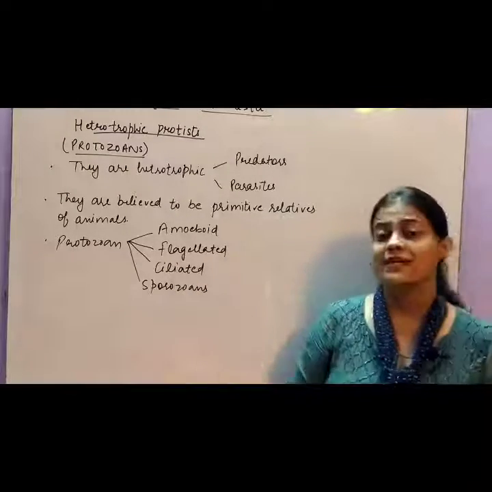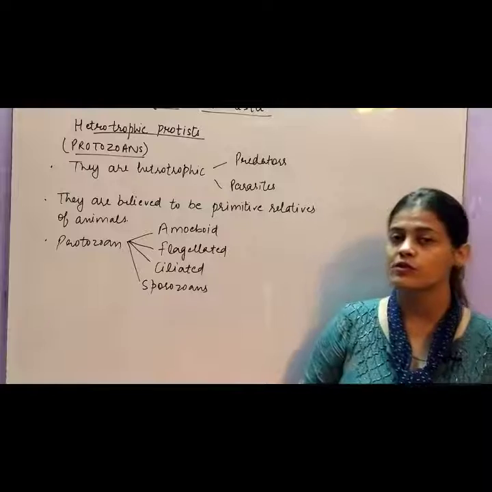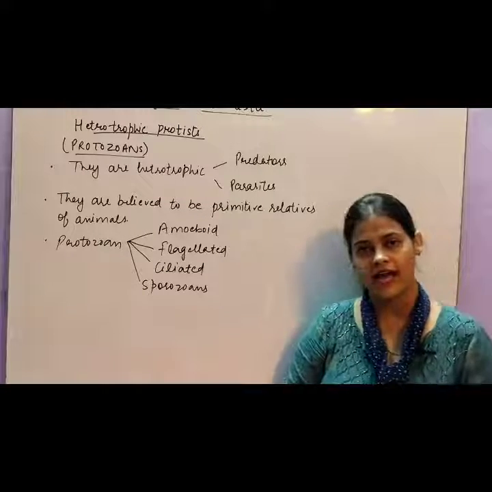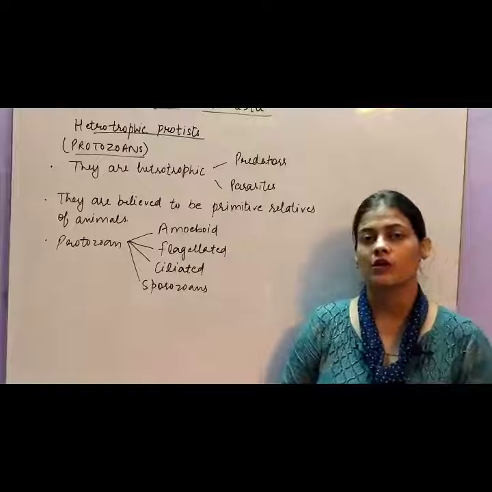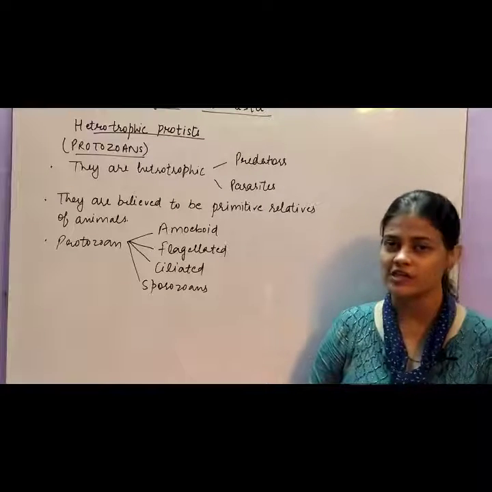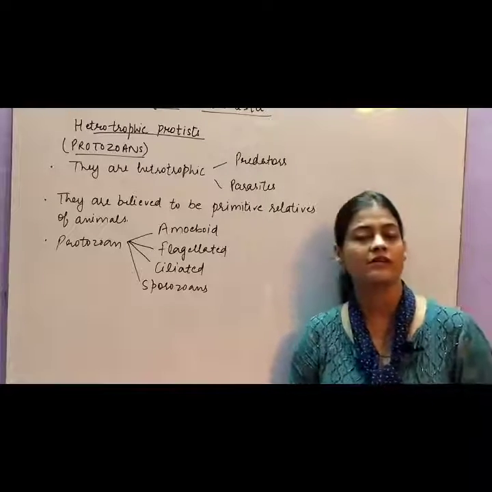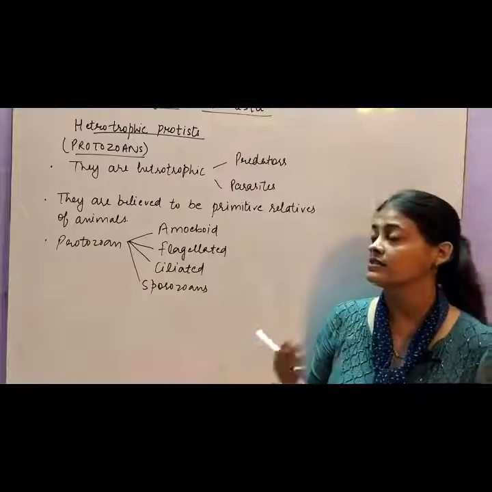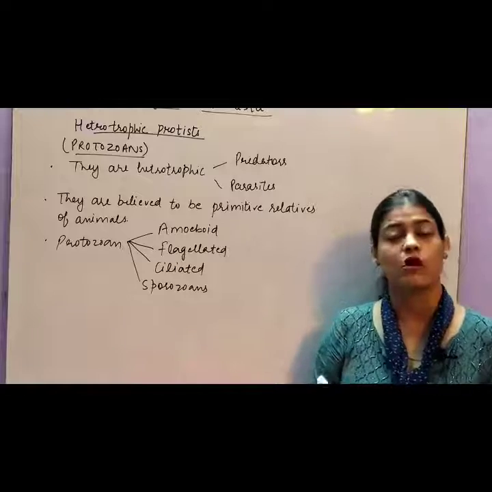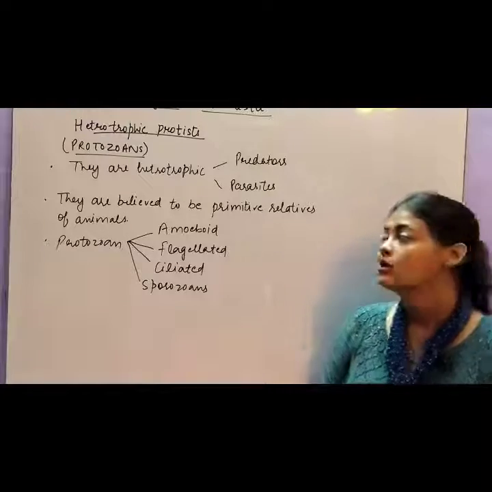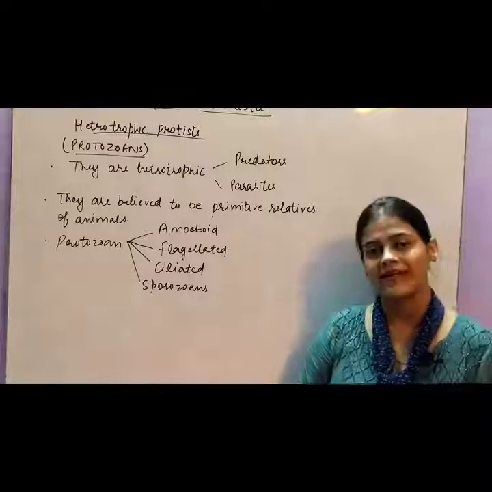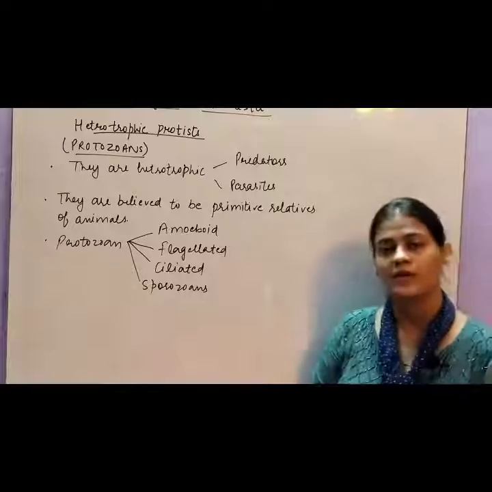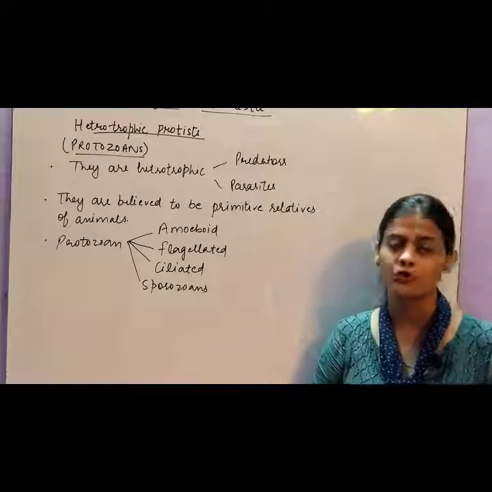They are believed to be primitive relatives of animals, because when we study kingdom Animalia, we will find that all the organisms are heterotrophic in nature, but they include different types of heterotrophic nutrition like parasitic, predators, holozoic, saprophytic also. So they will be considered as the primitive relatives of animals, क्योंकि यहाँ से proper heterotrophic mode of nutrition जो है वो हमें show होता है.